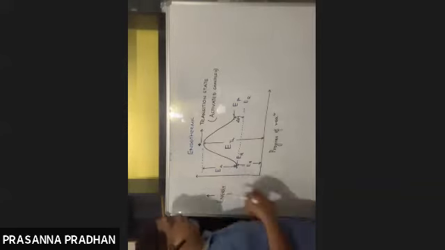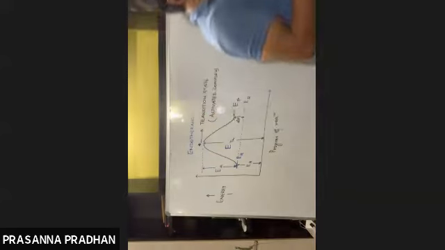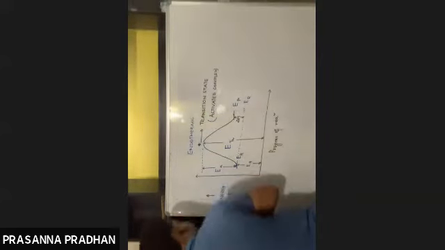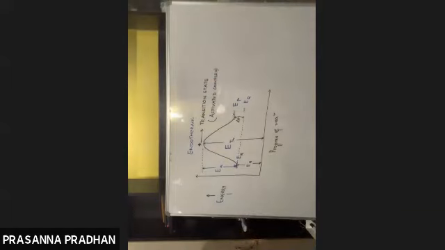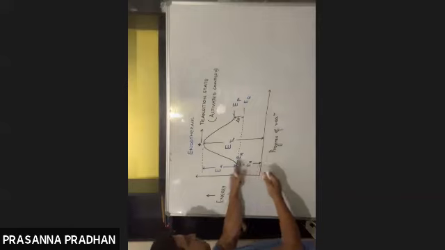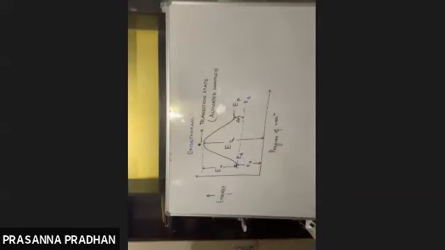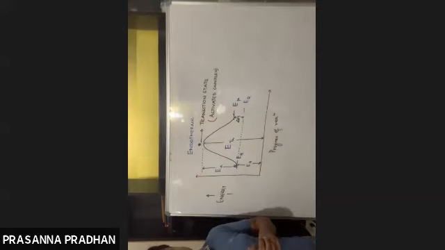So this is what the graph looks like for an endothermic reaction. You yourselves can try the graph for an exothermic reaction. For exothermic reactions, the energy of reactant will be greater and the energy of product will be lower. That's all. You can give it a try.